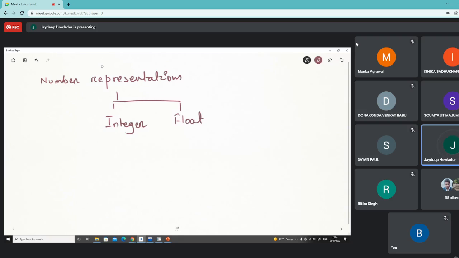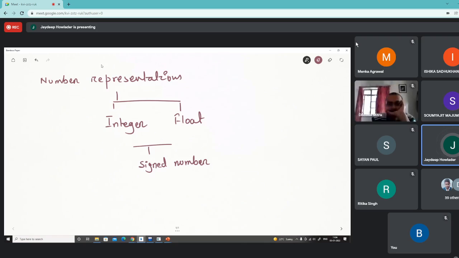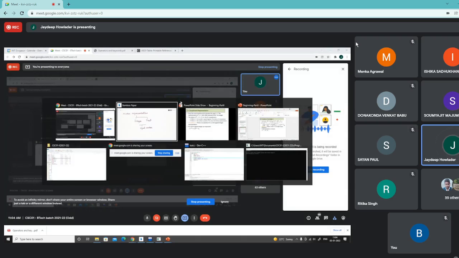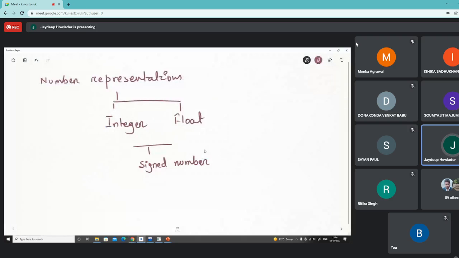And then we also have a representation of signed numbers. Using these things, any programming language can handle the numerical data. So numerical data includes the integers, floating point data, and also signed numbers, etc.